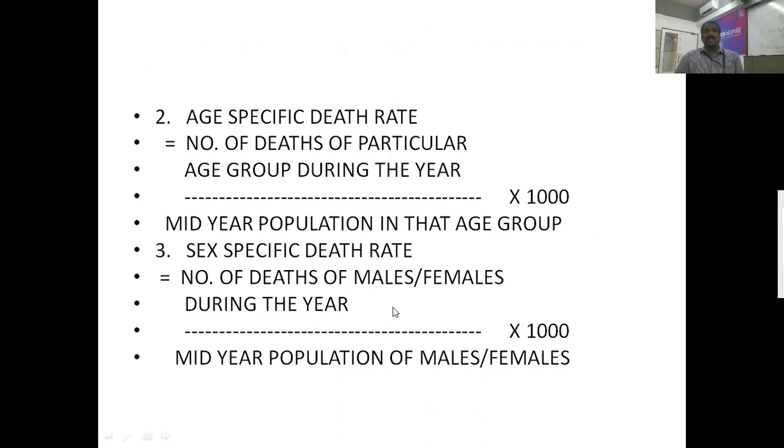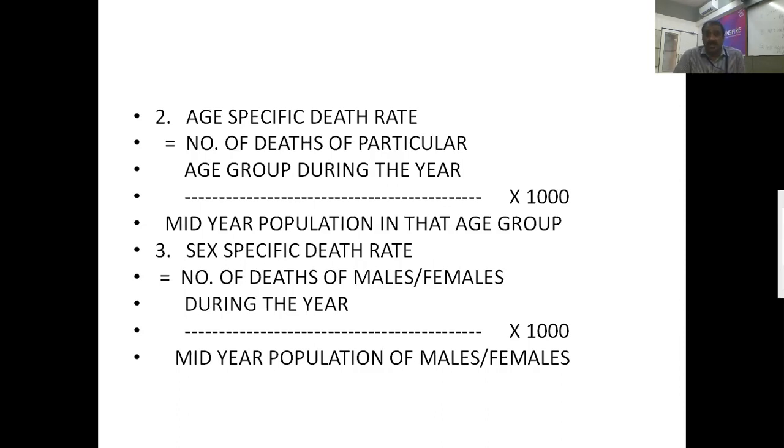And the next one is age specific death rate. According to the age, we are going to find out the specific causes of disease and death rate. Age specific death rate is equal to the number of deaths of a particular age group during the particular year divided by mid-year population in the same age group during the same year into 1000. Then we will get the age specific death rate.